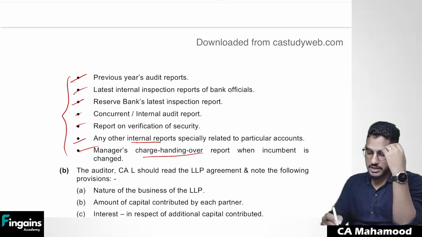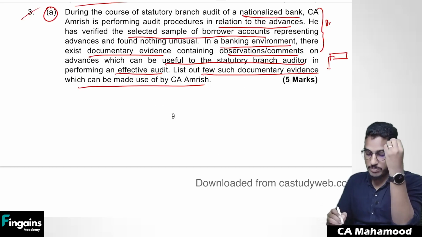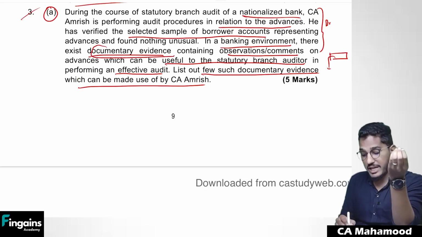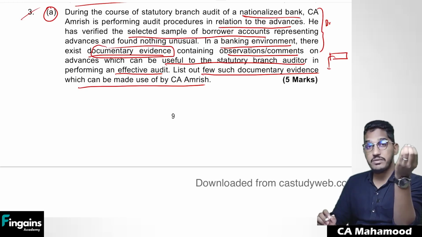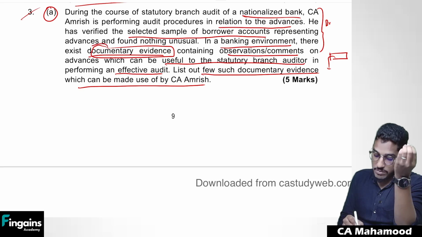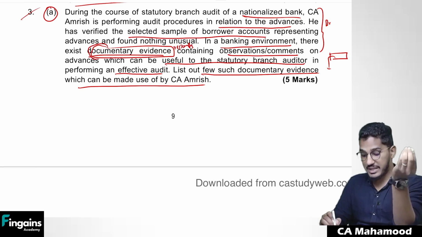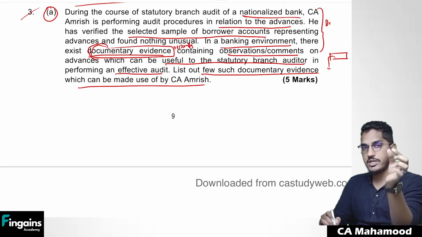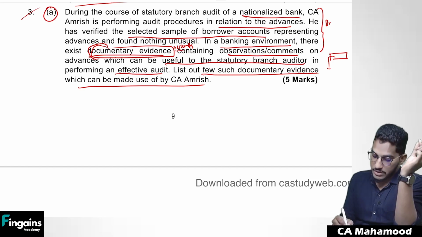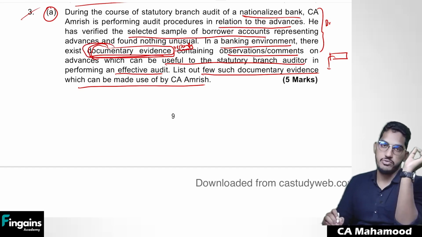But see here, they have made the question very complex by saying there will be some documentary evidences where observations will be there. See, instead of documentary evidences, if they would have told there could be certain reports which contain various observations or comments regarding advances, it will immediately strike your mind. But instead of using the term reports, they have used the phrase documentary evidences, which will create a lot of confusion.